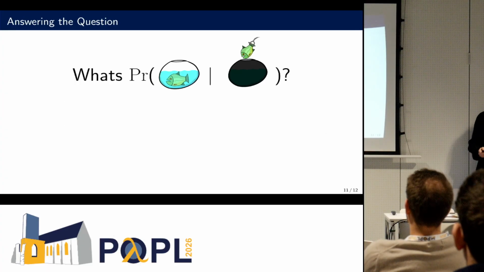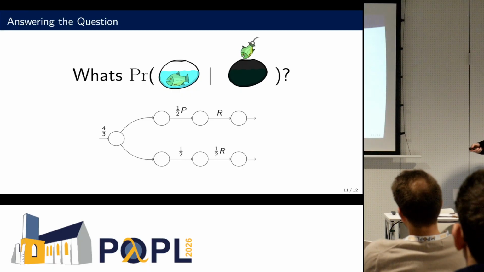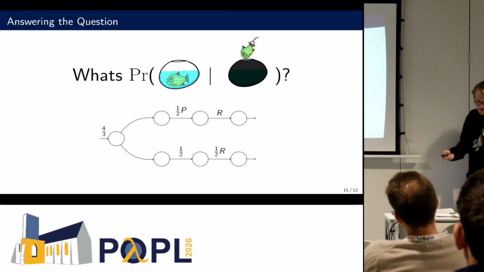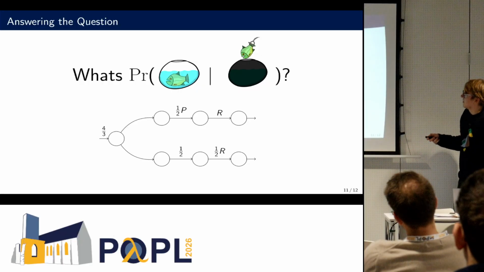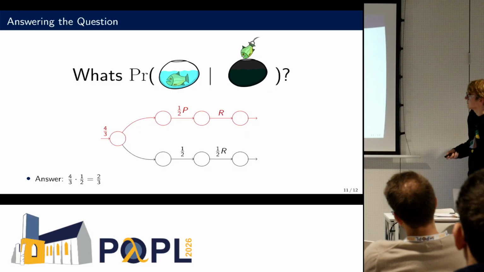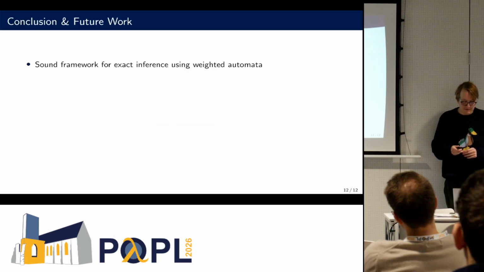And we can answer our question. So what is the probability that we start with a piranha, given that we remove one at the end? And if we remember our encoding, here we have p is equal to 1, right? And on this path, so this is the path that represents that we start with a piranha, we just have to calculate the probability mass here. So we have to multiply 4/3 times 1/2, and this is equal to 2/3, which is the answer to this problem.